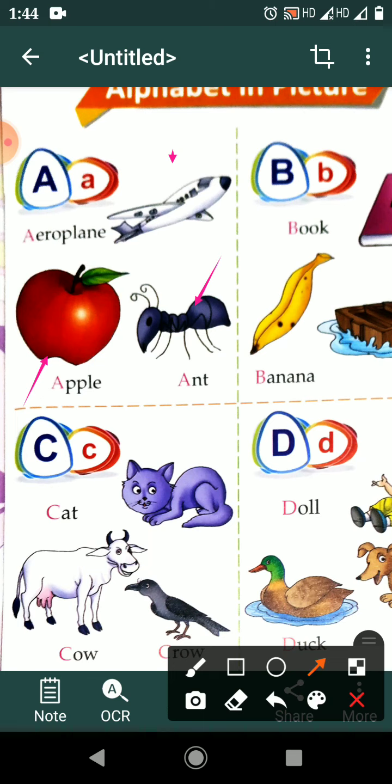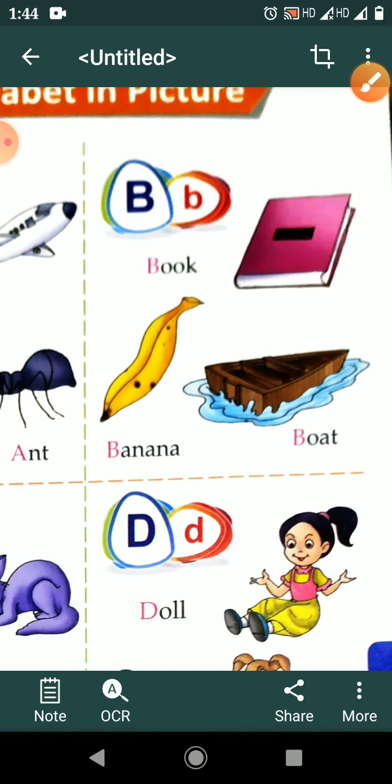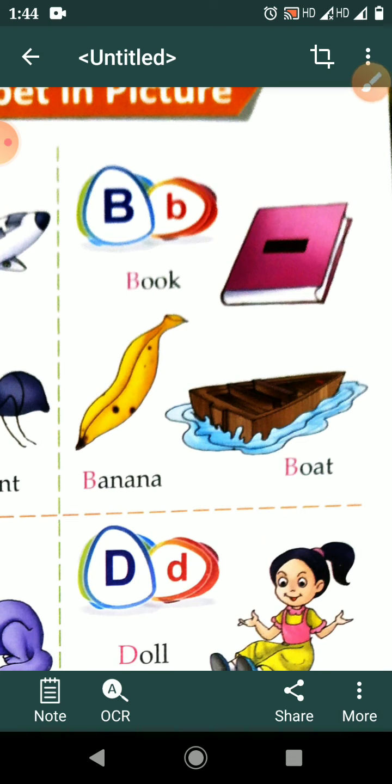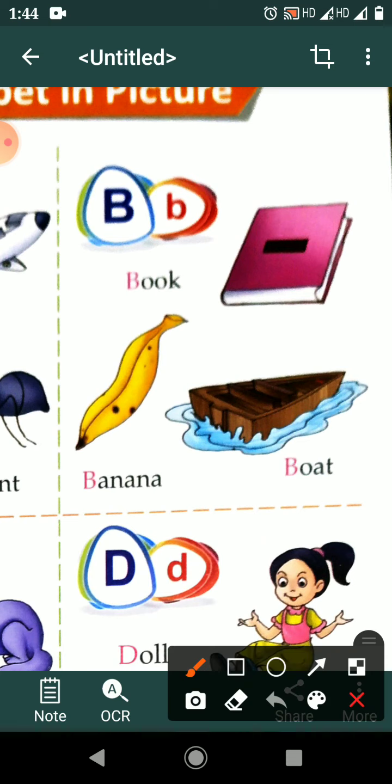Good. Next. B for book. Where is book? Now tell me, where is book? This. B for book. B for banana. B for board. Read now. Speak. B for book. B for banana. B for board.